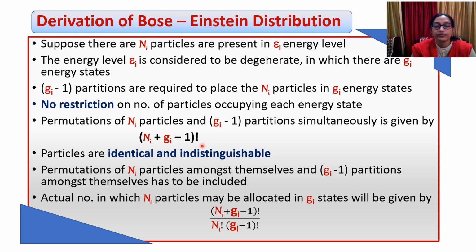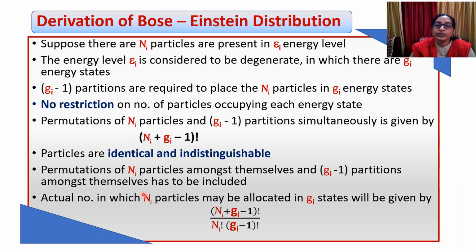minus 1 factorial. But we know that the particles are identical but indistinguishable, and to incorporate this indistinguishability, we have to include the permutation of the Ni particles among themselves. Similarly, these are also indistinguishable partitions, Gi minus 1 partitions, so we have to include the permutation among themselves.